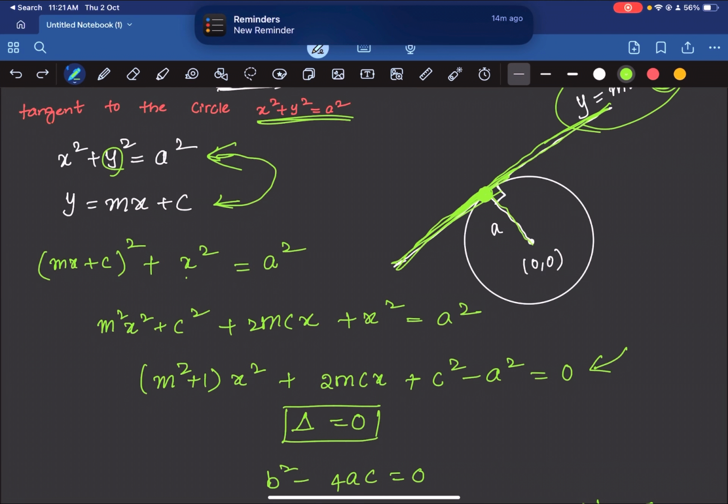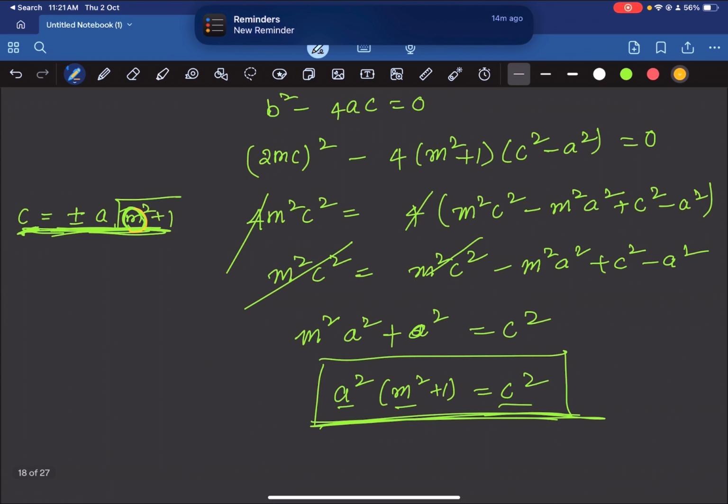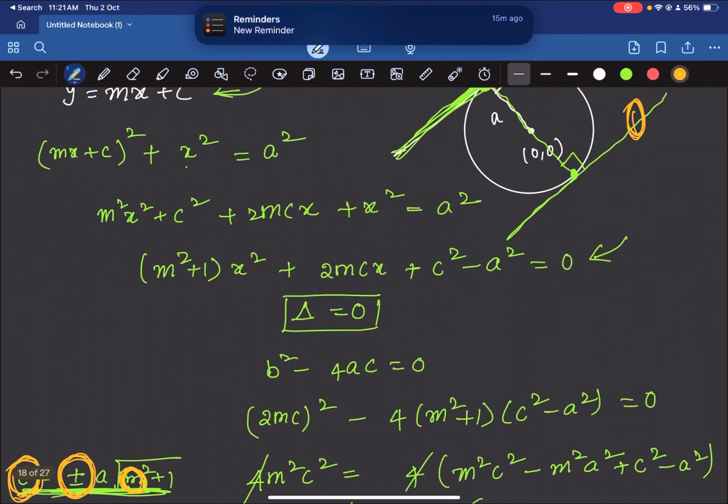so this is the diameter of the circle. If you draw one more tangent at this particular point, this will be perpendicular to the radius. So this particular tangent and this particular tangent will be parallel to each other. Parallel tangents will have the same slope, correct? So therefore, for each value of slope m, you will get two different tangents, one with the positive sign for c and the other with the negative sign for c.